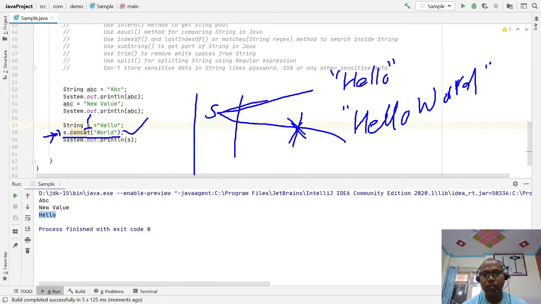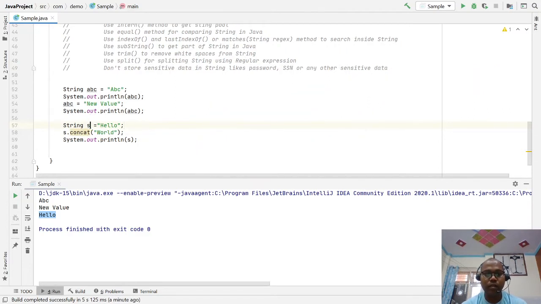S is still referred to the original hello word. But this string s is immutable.